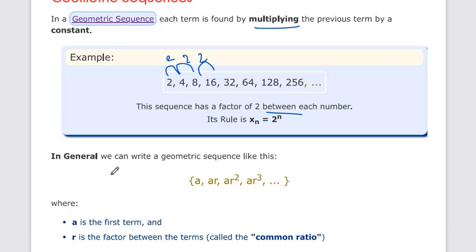Now we have to write this sequence in geometric form. So how do we write it? Like this: the first term is a, our second term is a into r, our third term is a into r square. So r is a factor between the terms, let's say the common ratio. 4 divided by 2, here we have r is equal to 2.